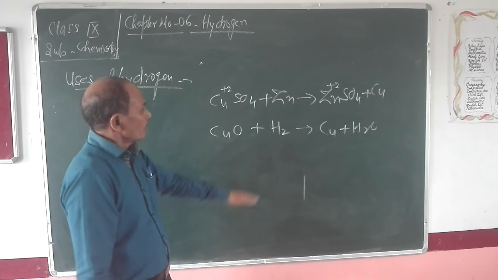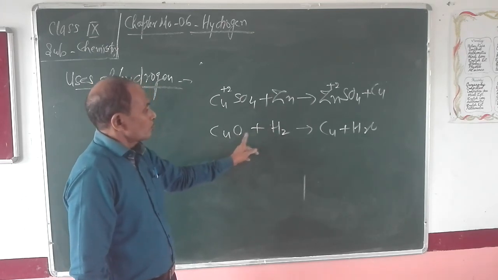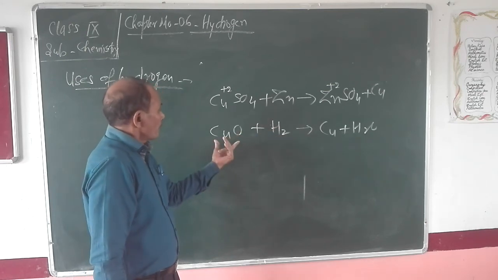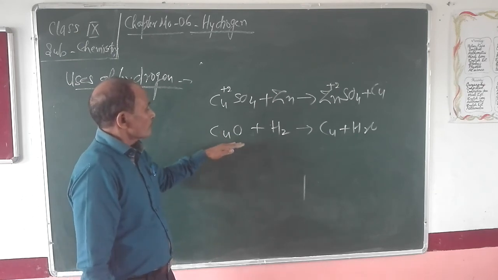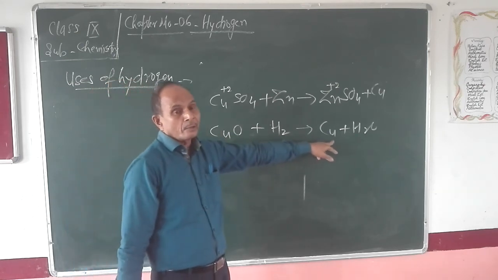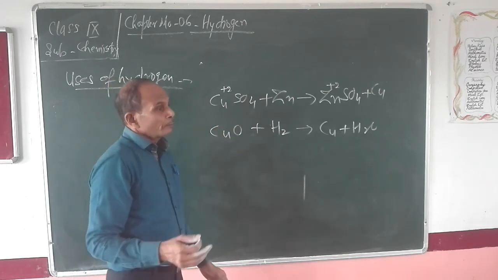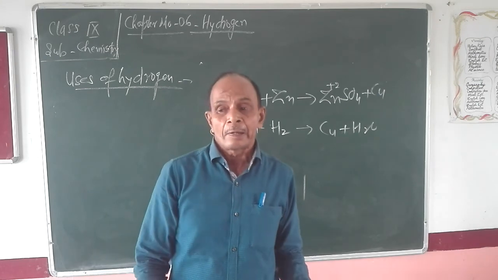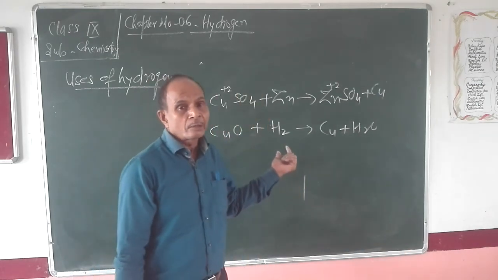In the same way, in the second reaction, hydrogen is combined with oxygen, so we can say hydrogen is oxidized. And from copper oxide, oxygen is removed, so we can say copper oxide is reduced into copper. So in both these reactions, oxidation and reduction take place side by side. So these are examples of redox reactions.